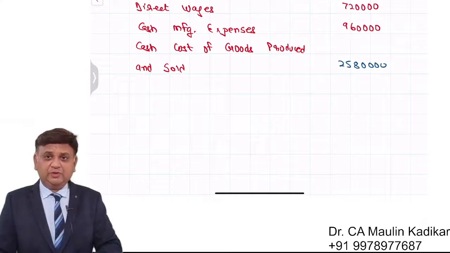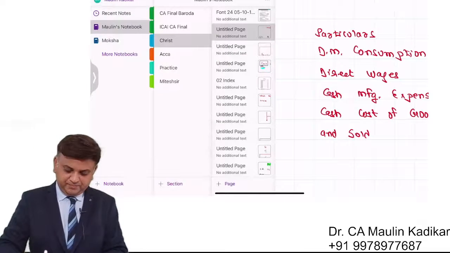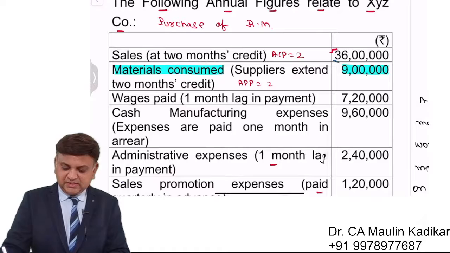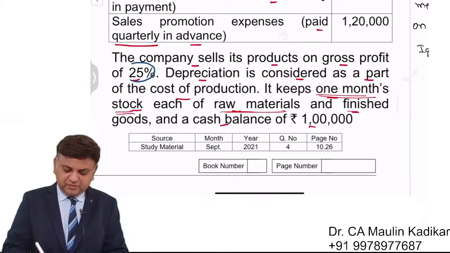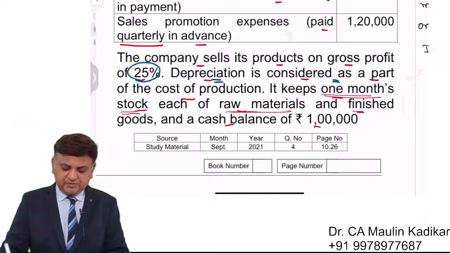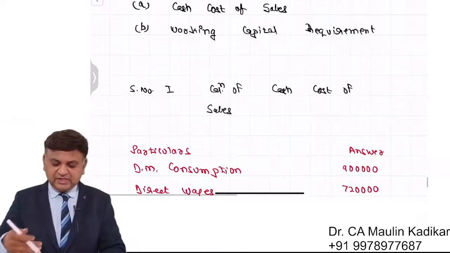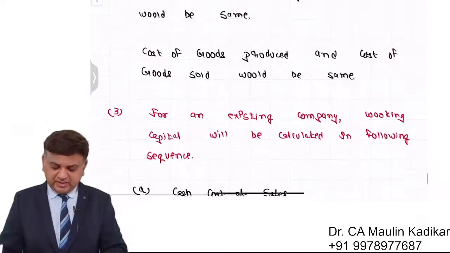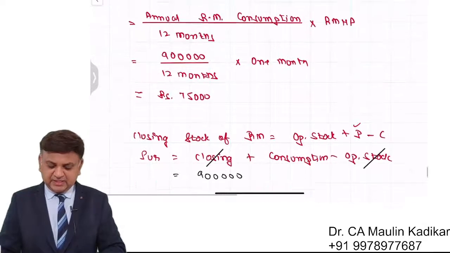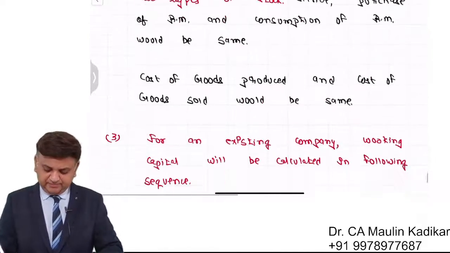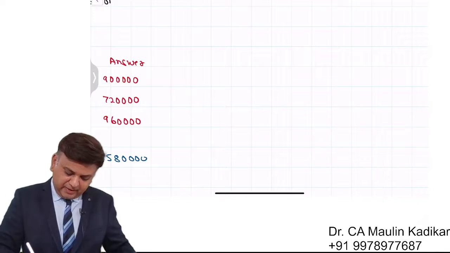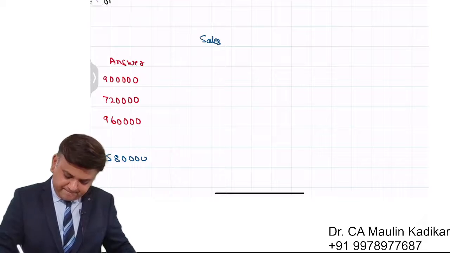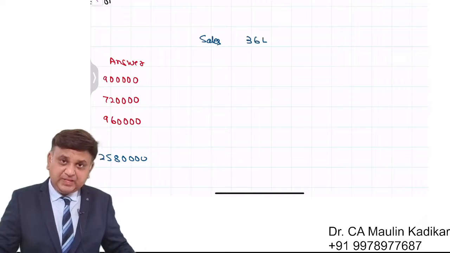Now the point which I want to tell you is this. Listen carefully. See, the sales of the company is 36 lakhs. The question is providing that we have the gross profit of 25%. And depreciation is part of the cost of the production. So basically we have to understand. We don't have to write anything like this, but we have to understand that the question is providing the information in this way, that sales of the company is 36 lakhs.